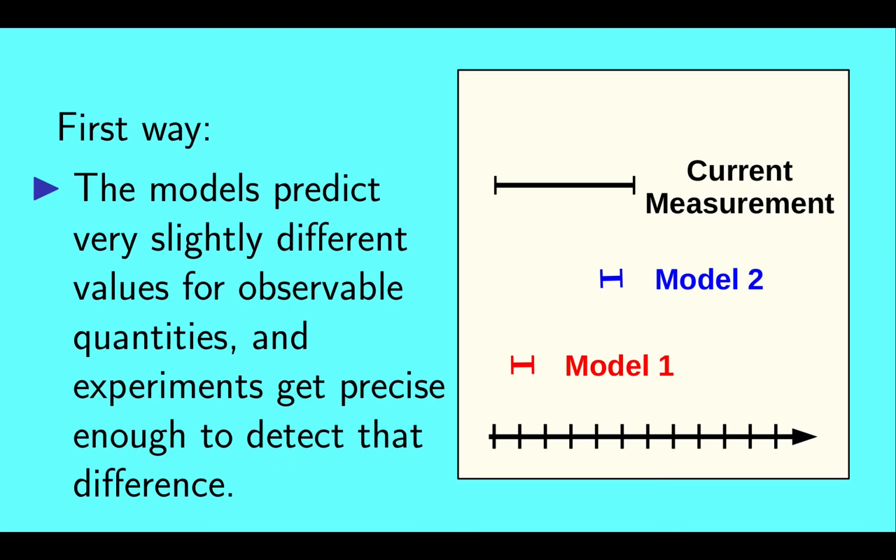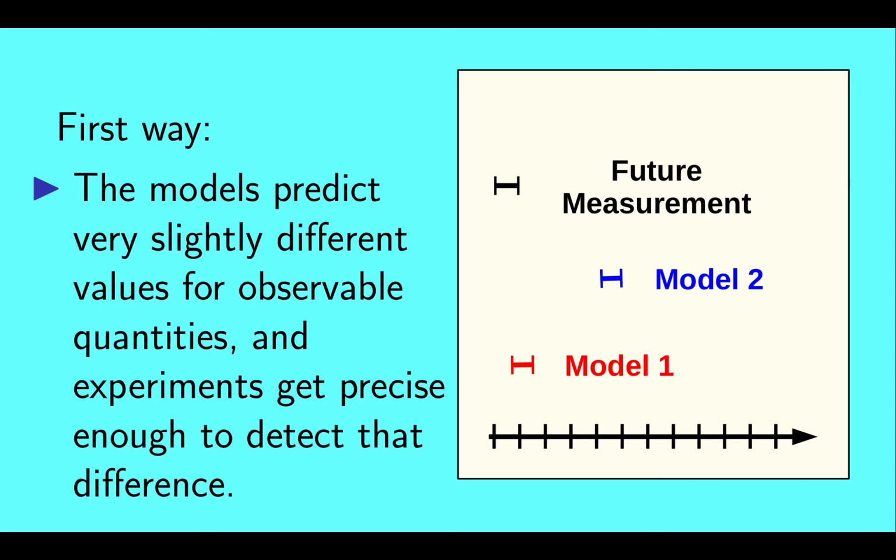So in the first way, the models may make very similar predictions, both compatible with the current measurement, but the experiments eventually get precise enough to detect the difference between the two predictions. So here we have two models which are both in agreement with observation, but measurements can improve, allowing us to rule out one or both of them. In the case shown at right, we would rule out Model 2, but keep Model 1 for future testing.